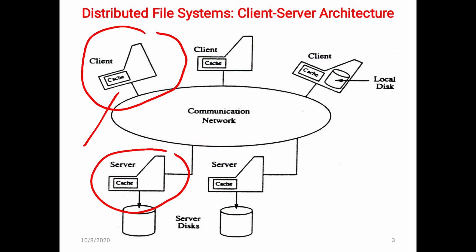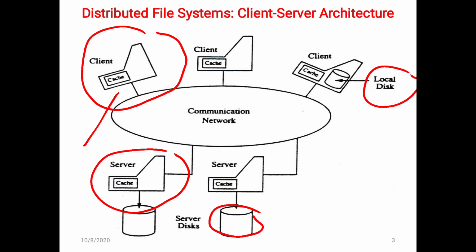This cache memory is required for ease of access, to access with a faster response time or a faster mode of execution. Also, the client can maintain a local disk, and the server can maintain a disk where data are stored. So this is the general scenario for the client server architecture. In the next slide we will discuss it in detail.